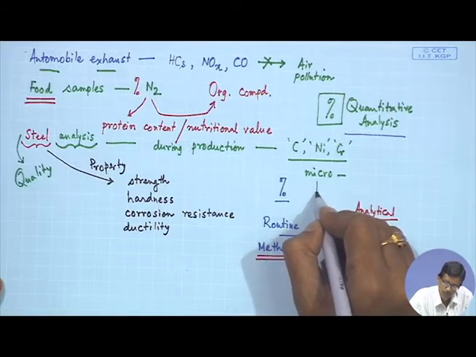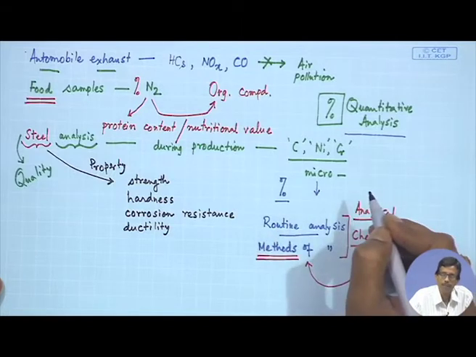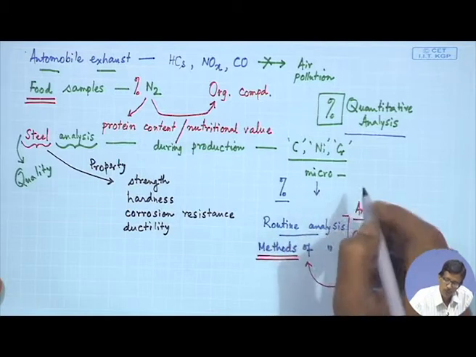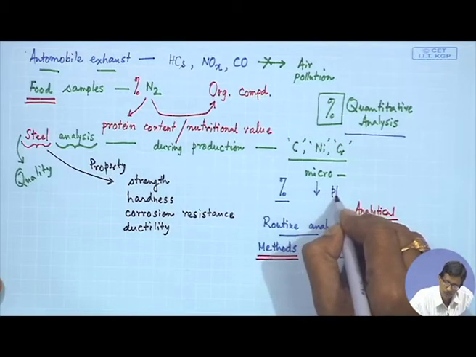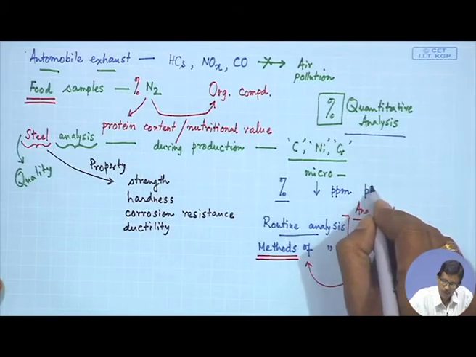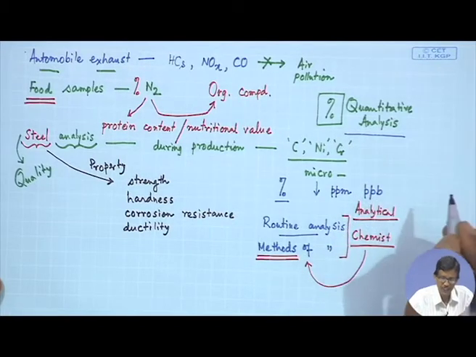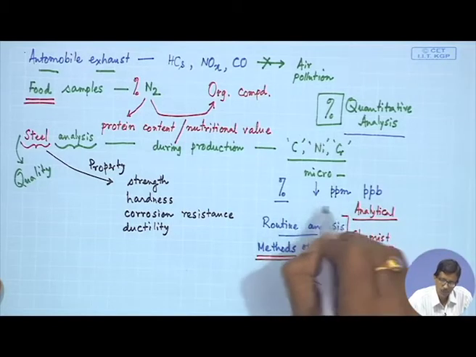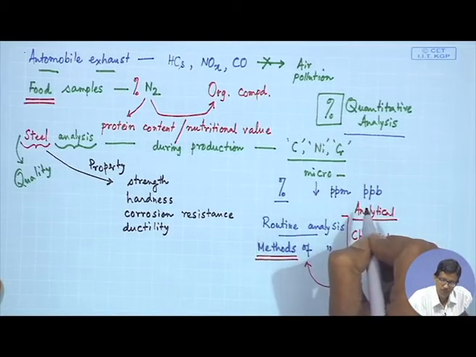So, we are going down from this micro level. Through terminology we sometimes use parts per million or parts per billion. If we go down, that means the concentration of this species is very less.